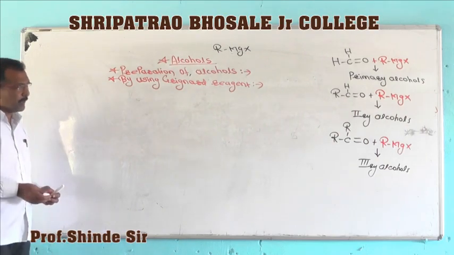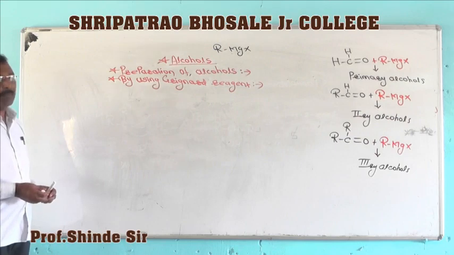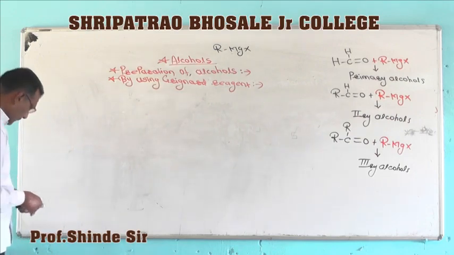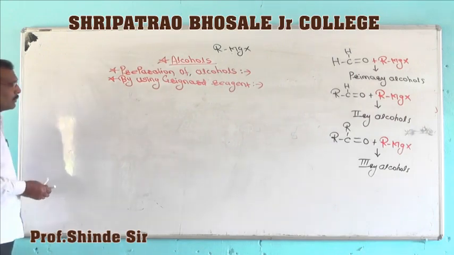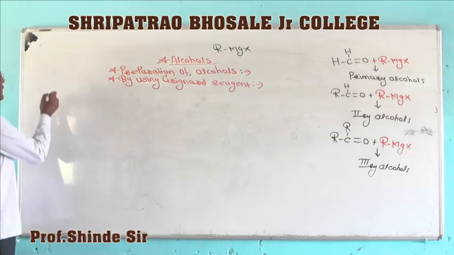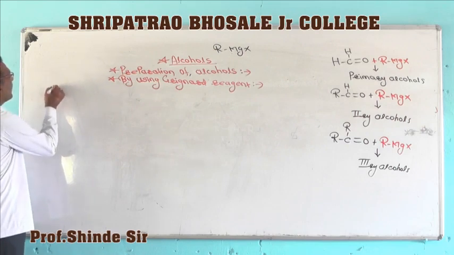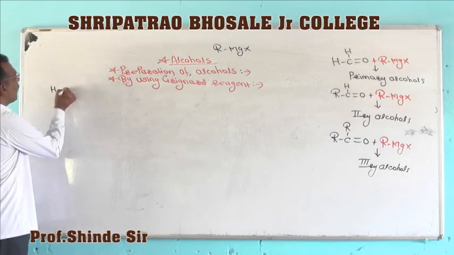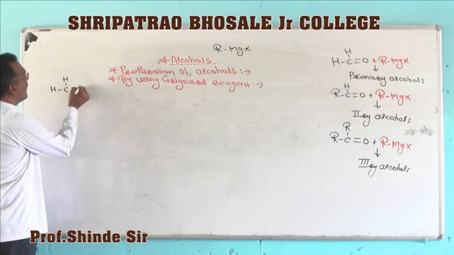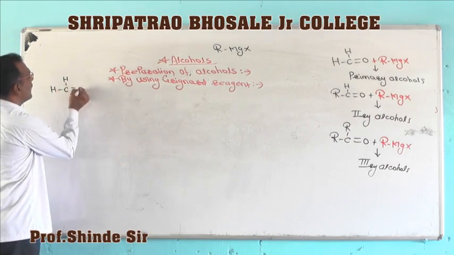First of all we will see preparation of primary alcohols. For the preparation of primary alcohols, we have to take the aldehyde formaldehyde.